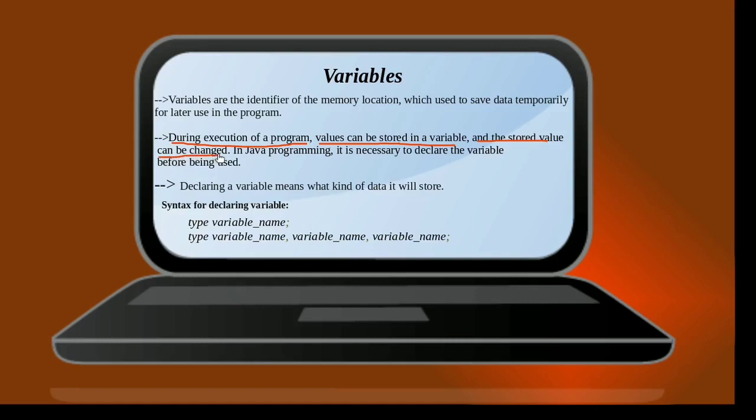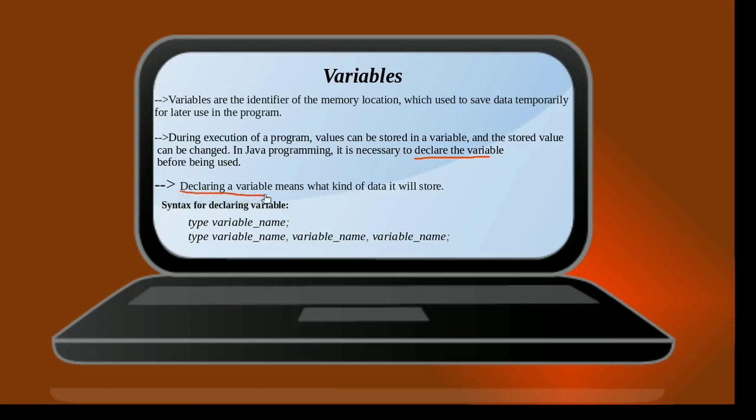So it means that suppose a variable by the name A is currently holding a value 4. Later on, during the execution of the program, it can change its value to any other value like 5, or so to say 6, 7, or any other value. And it is very important to declare the variable before we can use it in the program.